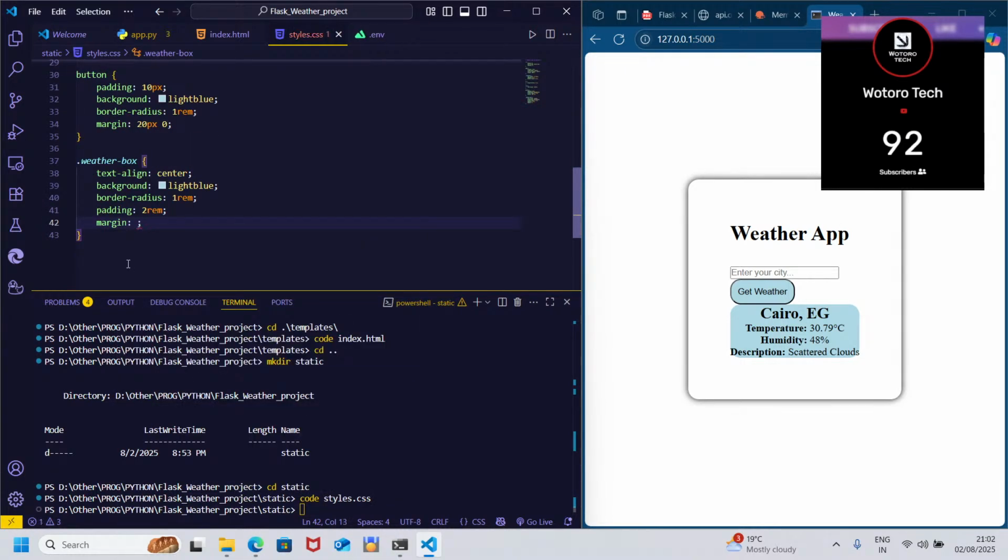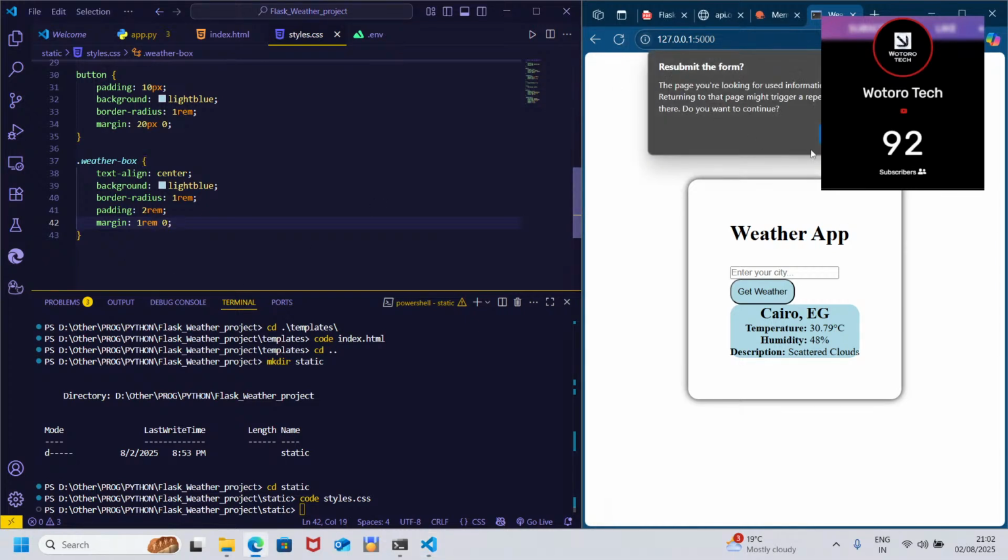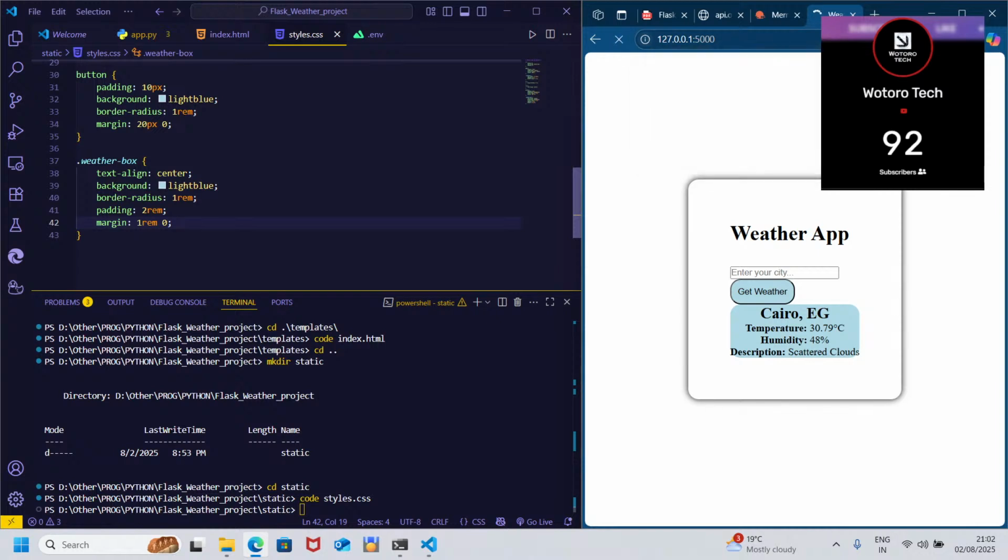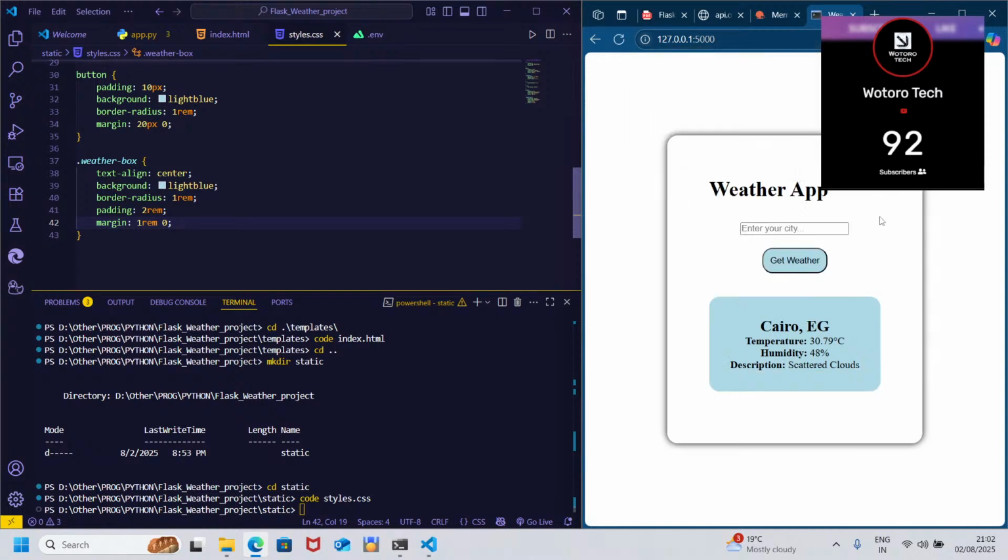The first value is top bottom, so just say 1. Left right, do we need? No, don't need any. Yeah, that is it. So our app is now good.